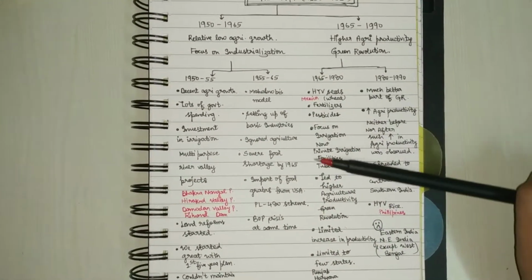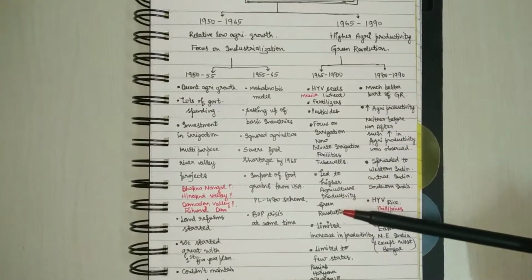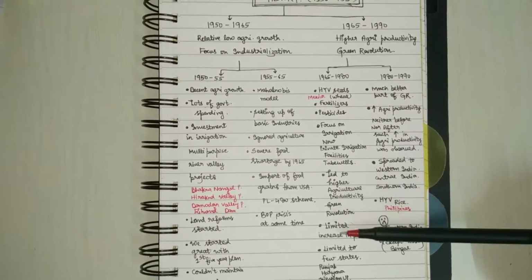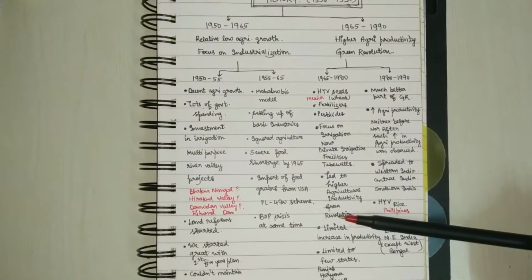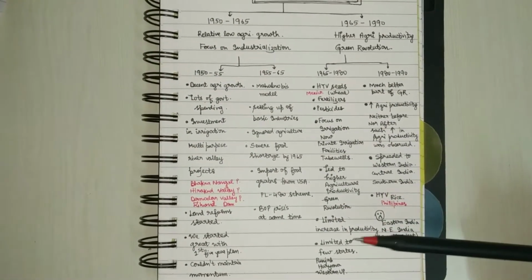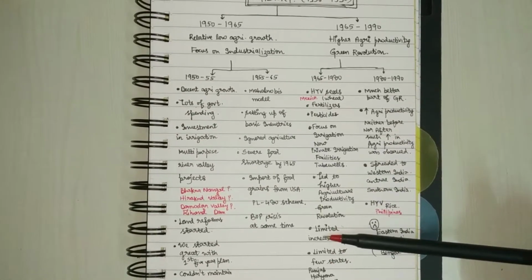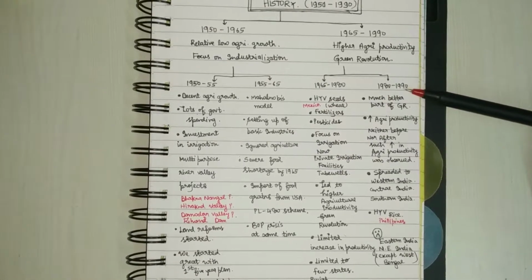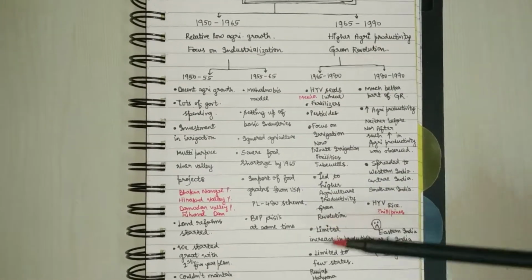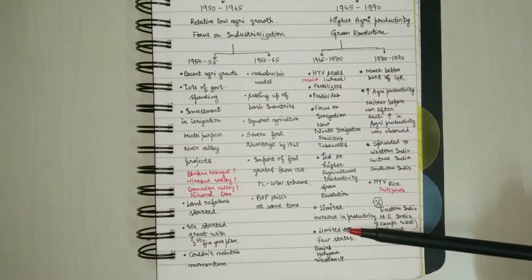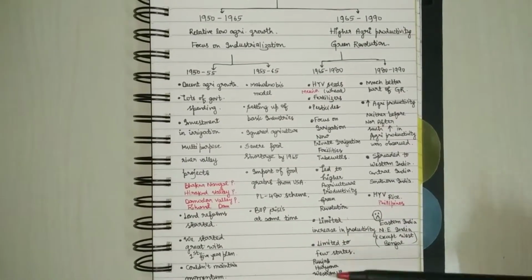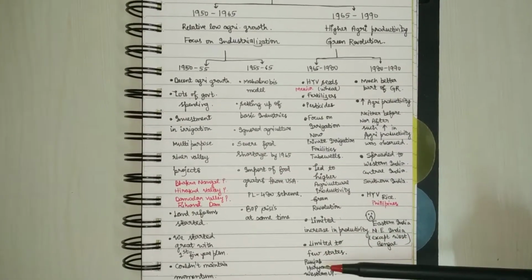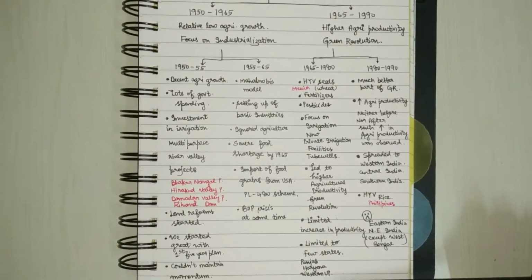Now this all led to higher agricultural productivity by the 1970-75 period, and hence this is known as the Green Revolution, right? But compared to the next period of 1980 to 1990, this period had limited increase in productivity, right? And secondly, the Green Revolution was limited to just a few states such as Punjab, Haryana and Western UP, right?